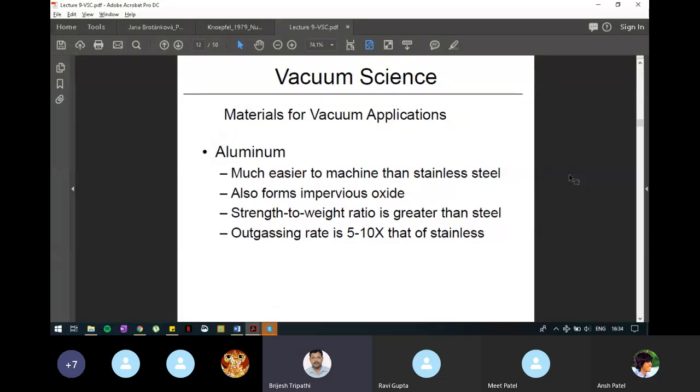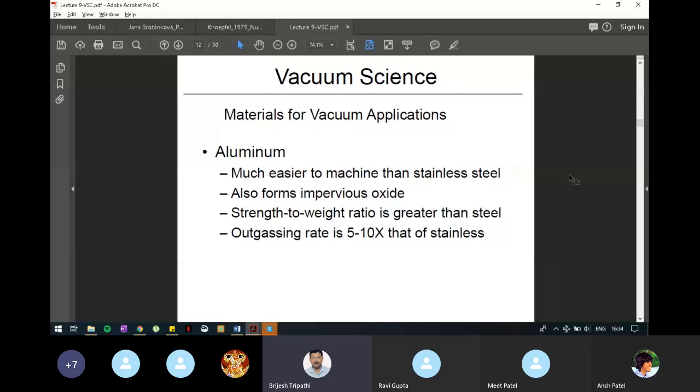Now, the next material is aluminium. It is much easier to machine than stainless steel. That is one important aspect, but machining is not the only aspect we are considering. There are some more aspects, and the second aspect is also fulfilled. It forms an impervious oxide because aluminium reacts with the oxygen of the atmosphere and forms an oxide layer on top of it. One more advantage of aluminium is strength to weight.